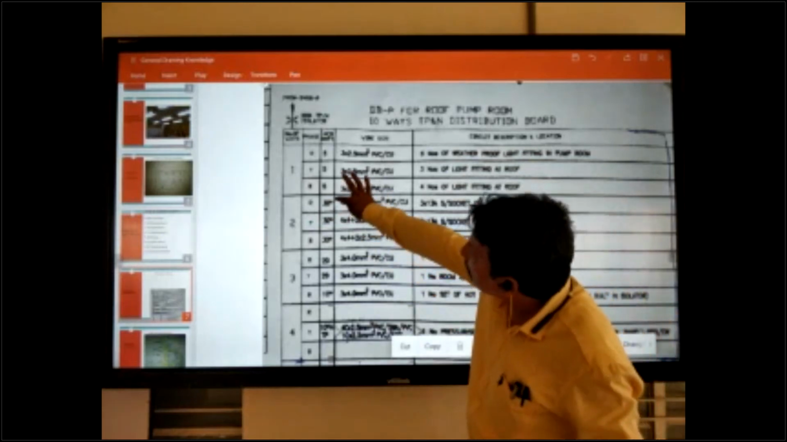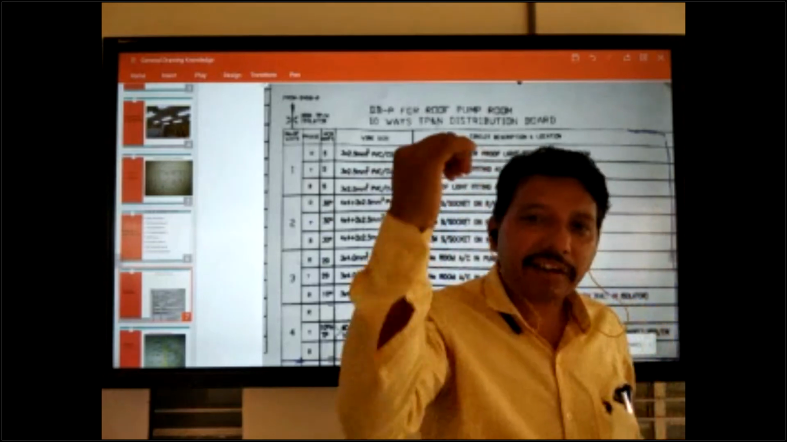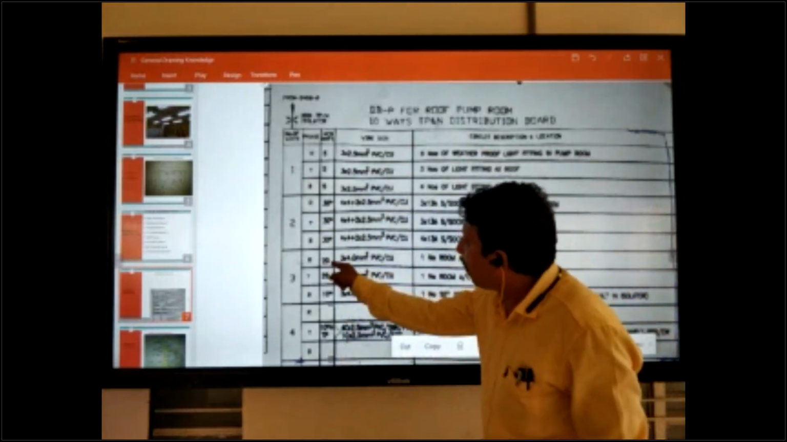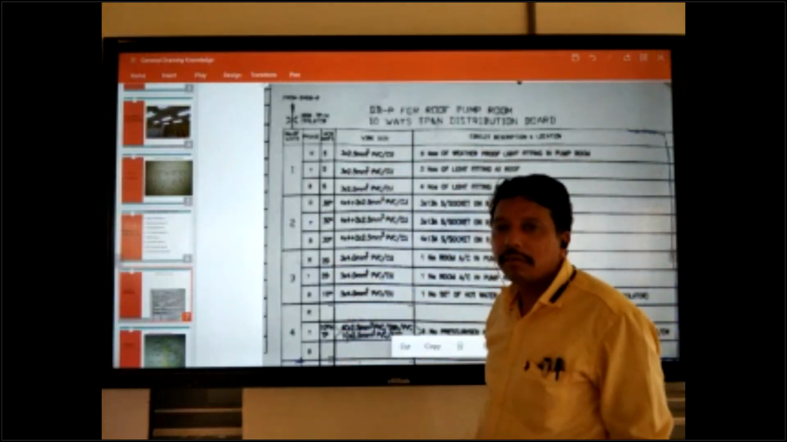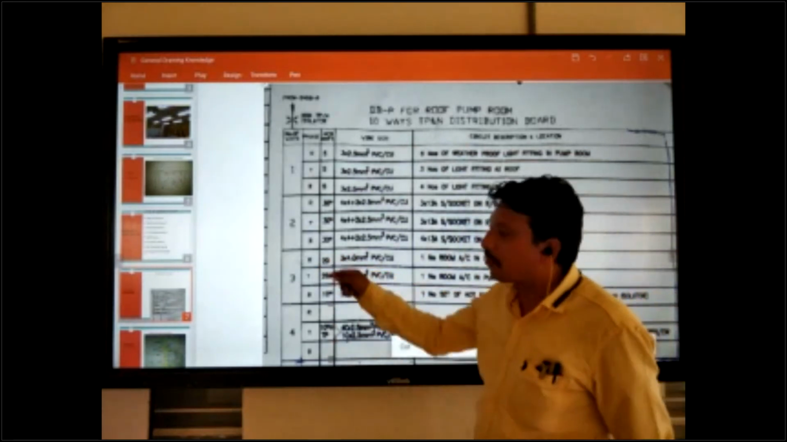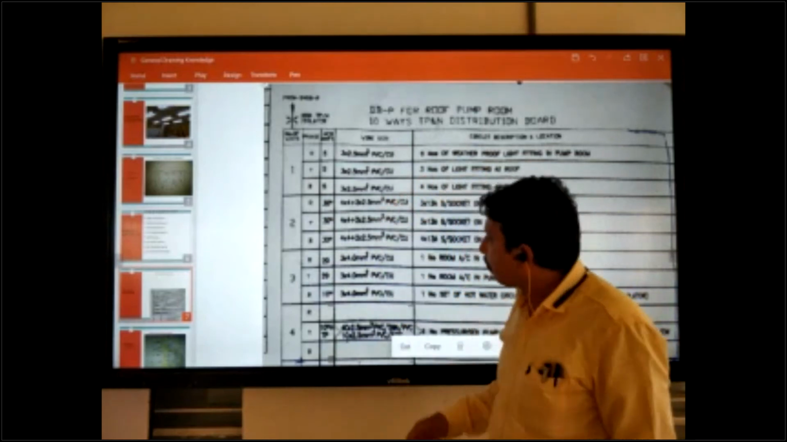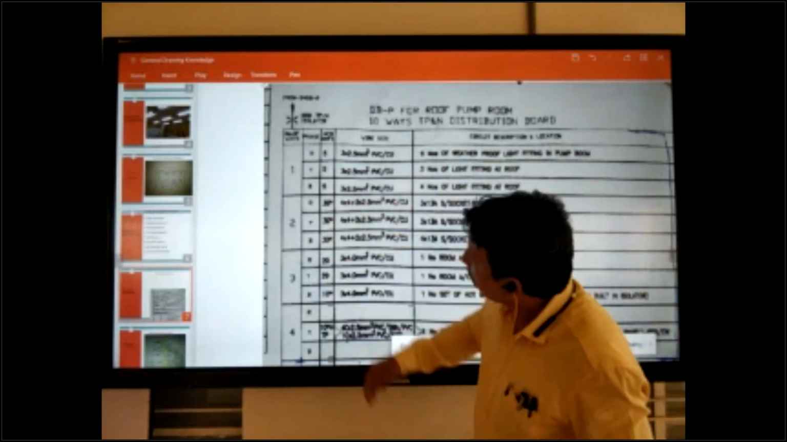If a star is coming, you can think this is ELCB or RCCB. No star, no writing, this means only MCB. This is the normal type of MCB. Okay? So you can take this one also.